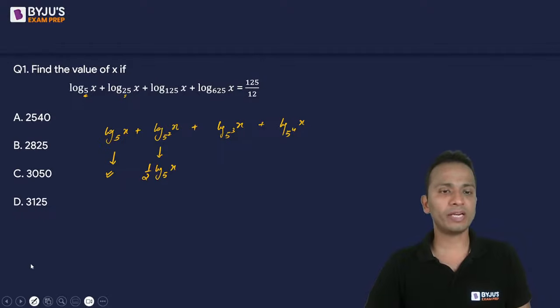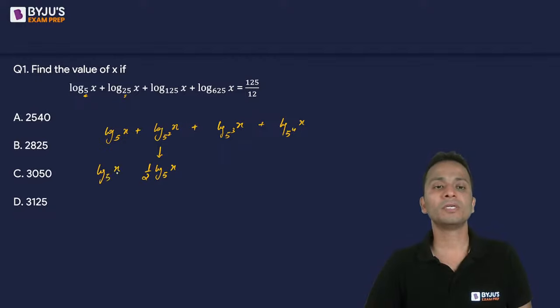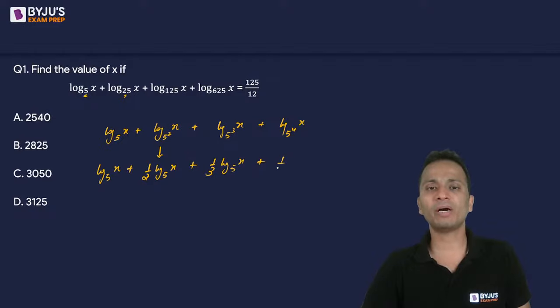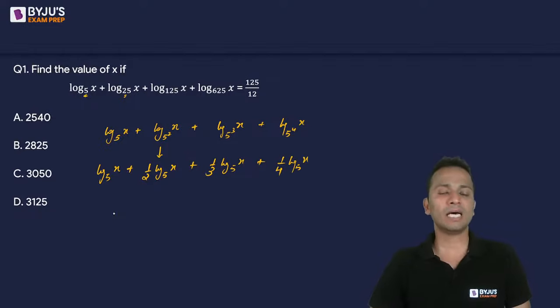Okay, so I'll write the first term as well. First term remains as it is, log of x to the base 5, plus half of log of x to the base 5, plus 1 by 3 log of x to the base 5, plus 1 by 4 log of x to the base 5. Okay, now I'll take log of x to the base 5 common.